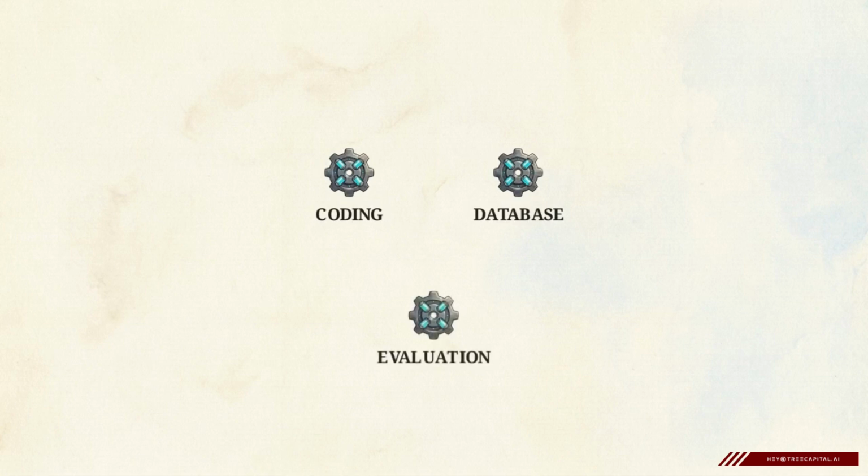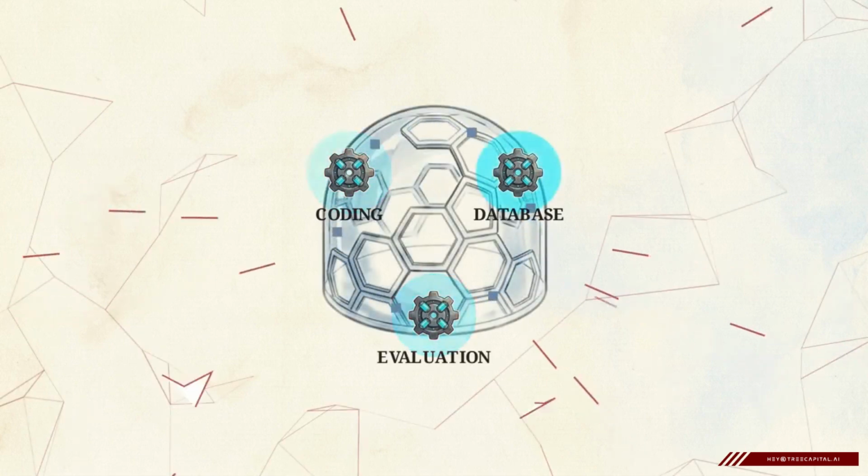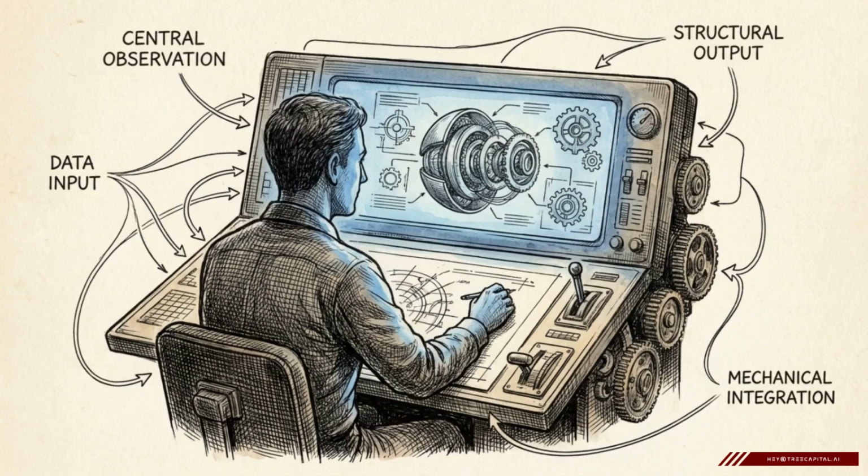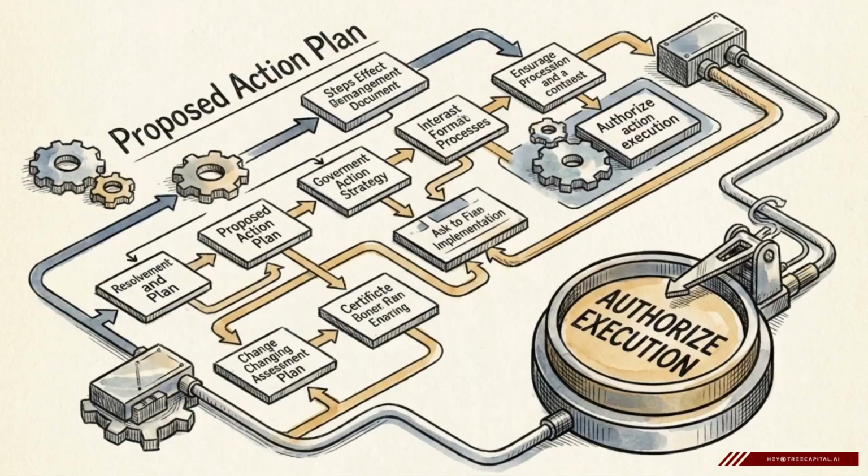A coding agent, a database lookup agent, and an evaluation agent work in parallel, completely walled off from the public internet. This architecture changes the role of the human worker. Humans move away from executing individual tasks and instead focus on setting high-level strategic goals and defining the operational constraints.